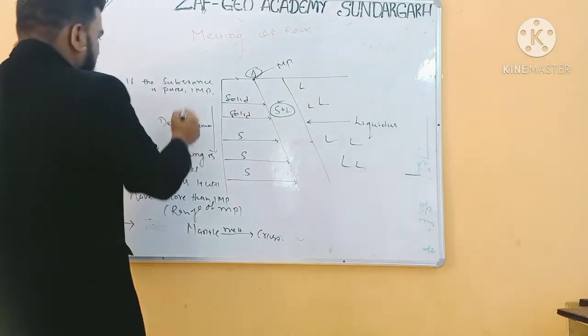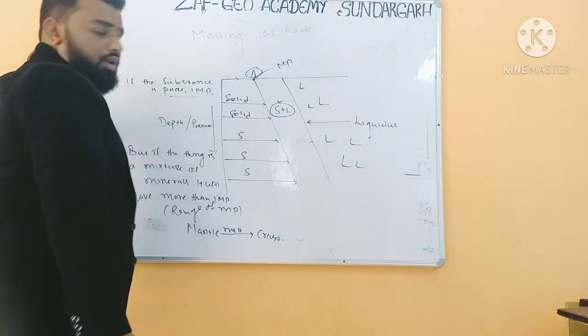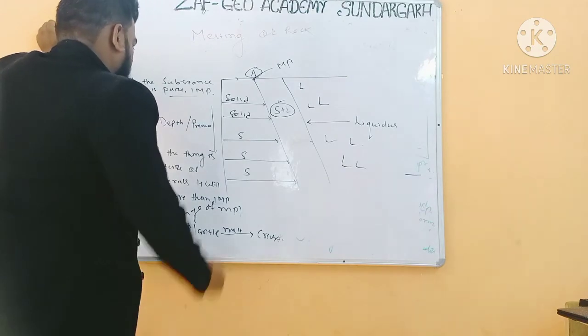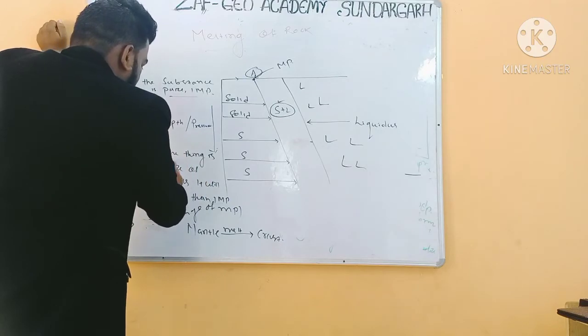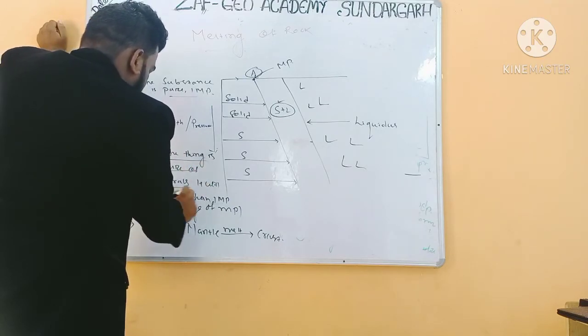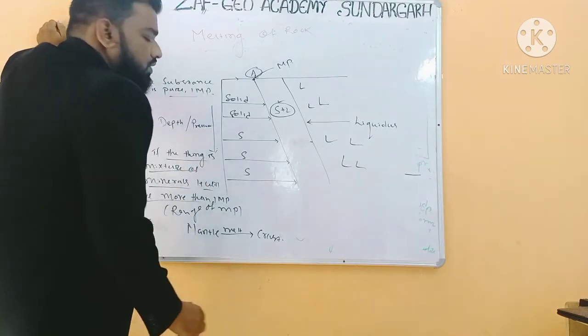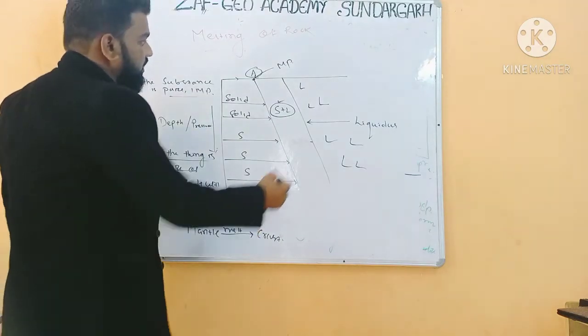Okay. Now if the substance is pure, then it will have only one melting point. So this is basically depth or pressure, and this is the temperature. But if the thing is a mixture of minerals, it will have more than one melting point. So basically a rock is a mixture of minerals.